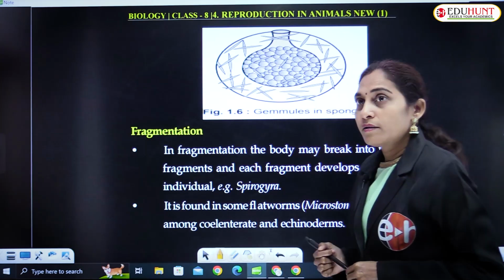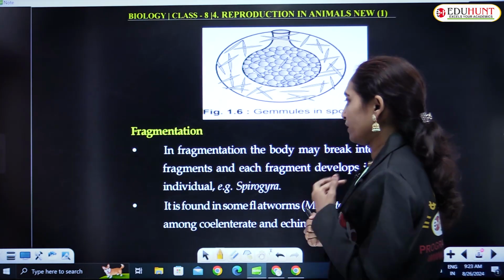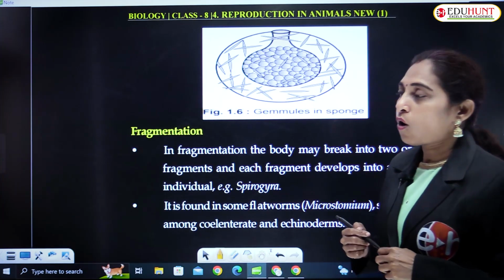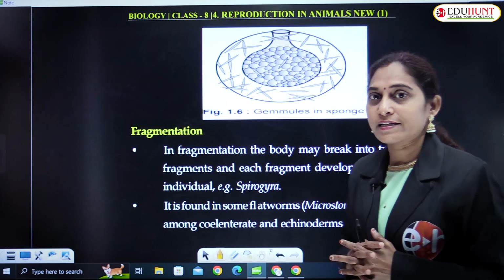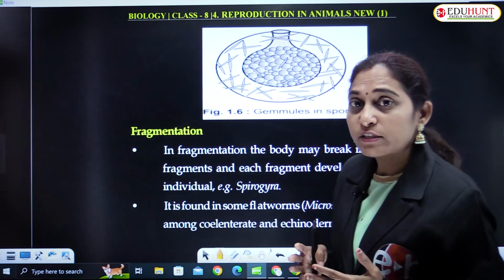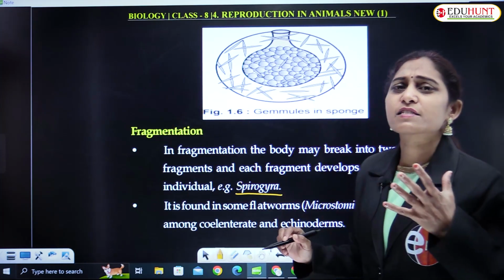And the next asexual mode of reproduction is fragmentation. In fragmentation, the body may break into two or more pieces, and each fragment or each piece will act as an individual organism. Example, Spirogyra, which is a plant.